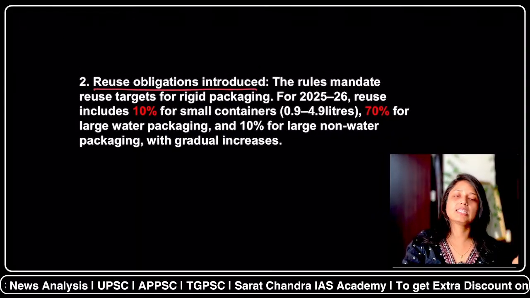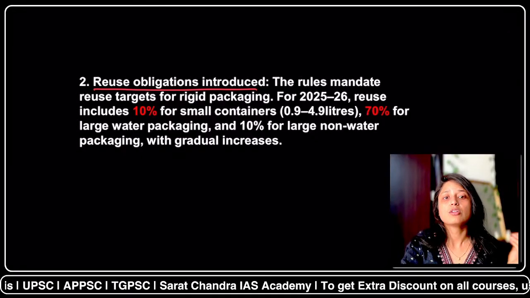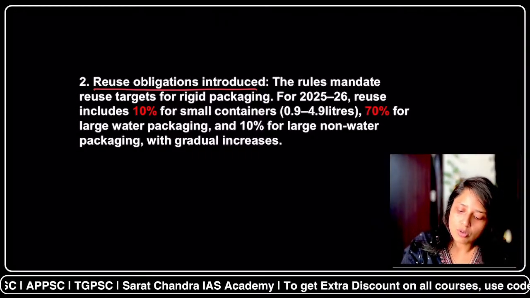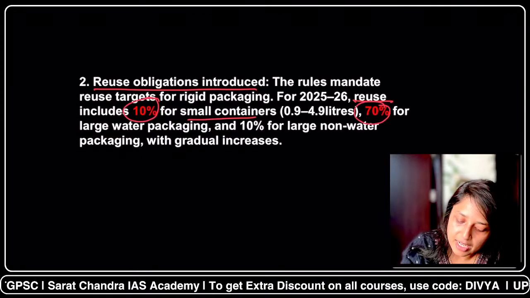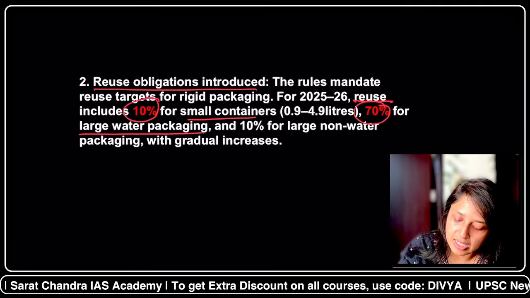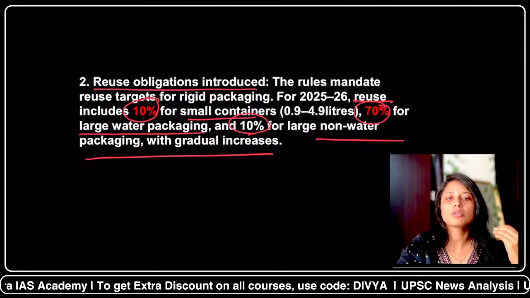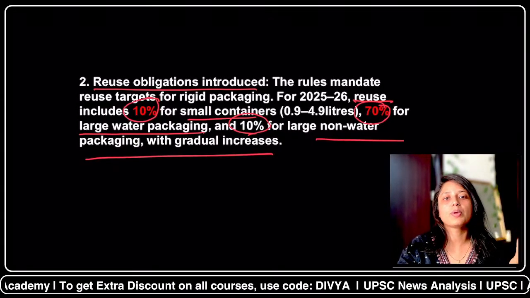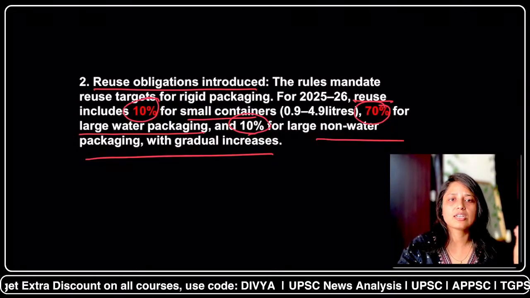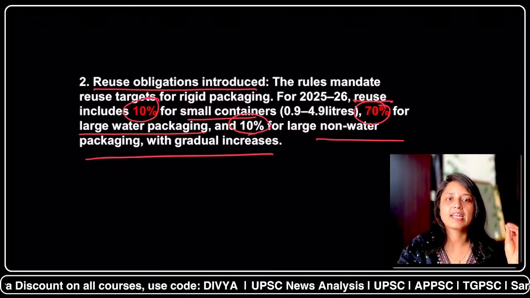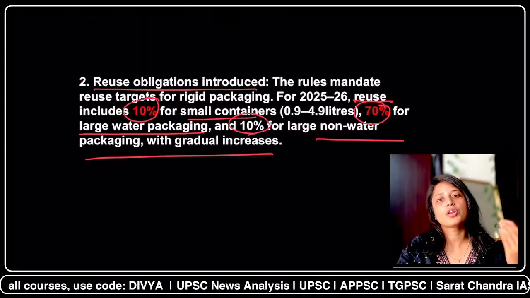So in these 2026 amendment rules, reuse obligations are introduced. So what are the reuse obligations? Reuse includes 10% for the small containers and 70% for the large water packaging, and 10% for large non-water packaging. So it is talking about what percentage of plastic has to be used in what kind of containers. Every percentage is not easy to remember, but at least you must have an idea that there are obligations for recyclability also, and obligations for reusability also.